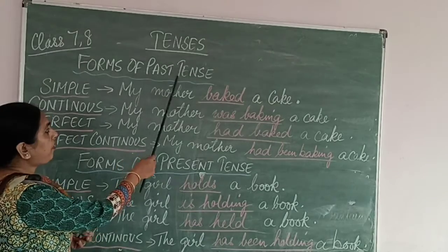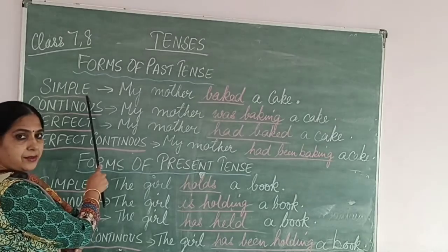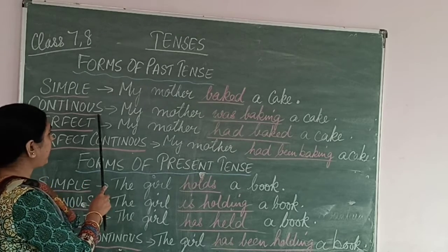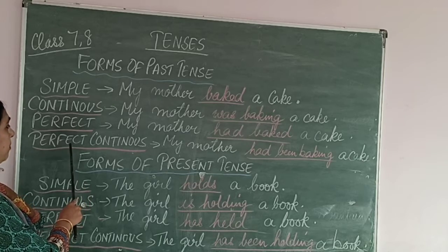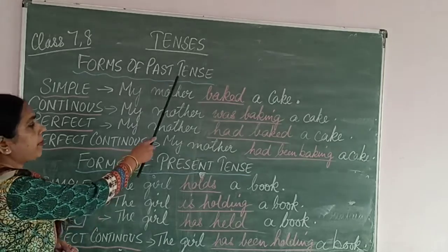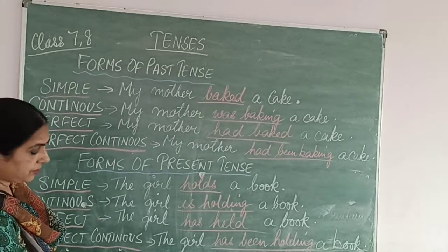So forms of past tense. First is simple past tense. The second is continuous past tense. The third is perfect past tense. And the fourth is perfect continuous past tense, right? There are four forms which we shall discuss, okay?